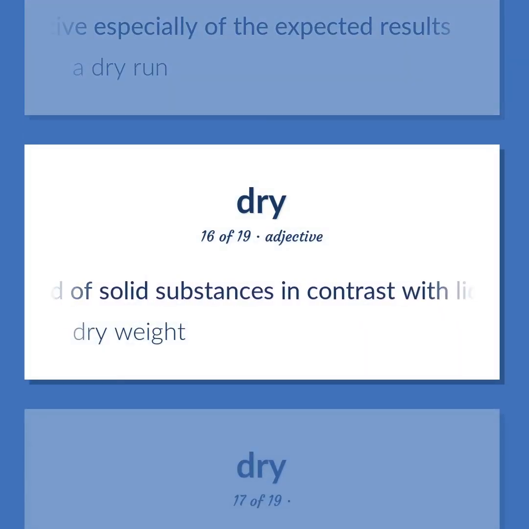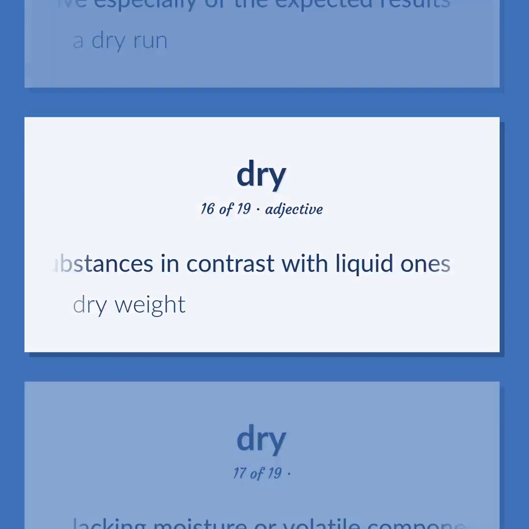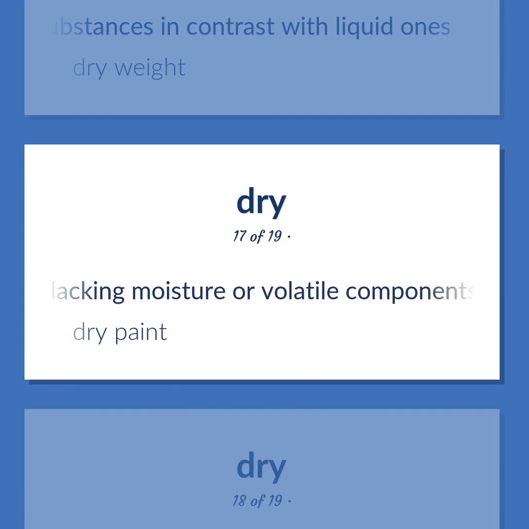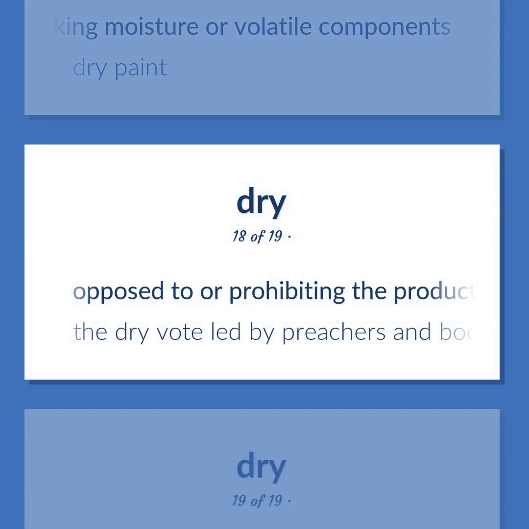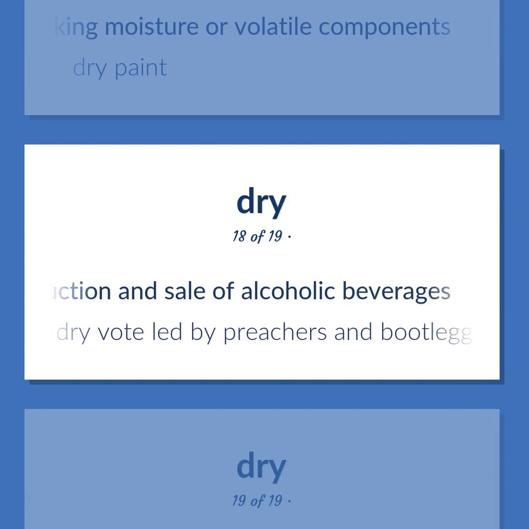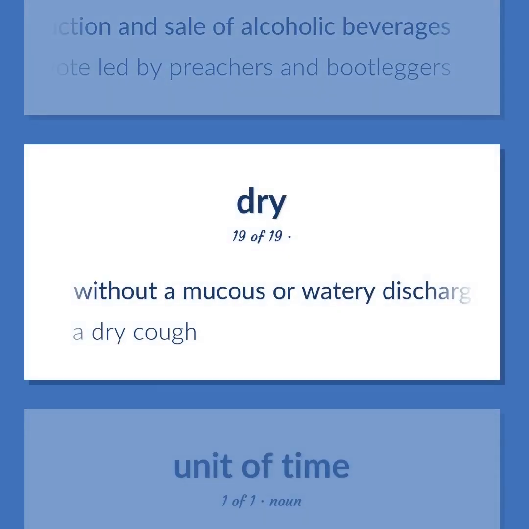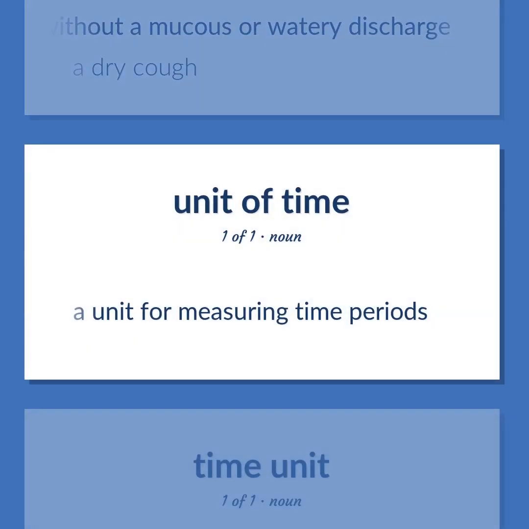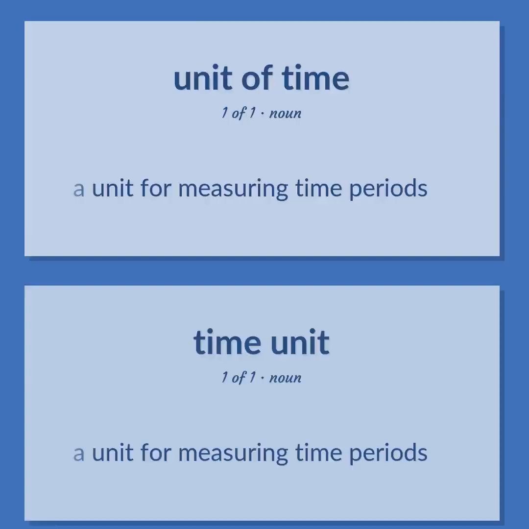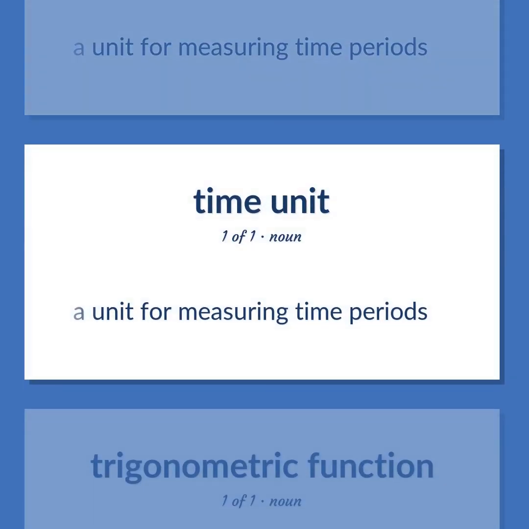Used of solid substances in contrast with liquid ones. Dry weight. Lacking moisture or volatile components. Dry paint. Opposed to or prohibiting the production and sale of alcoholic beverages. The dry vote led by preachers and bootleggers. Without a mucus or watery discharge. A dry cough. A unit for measuring time periods.